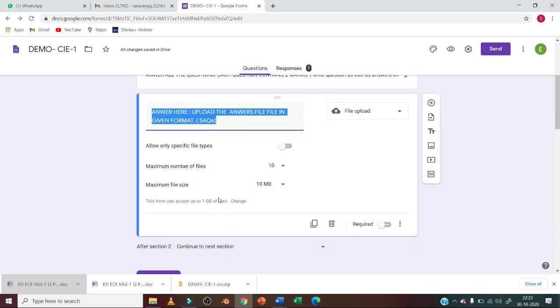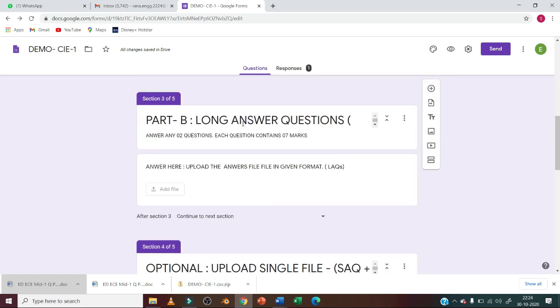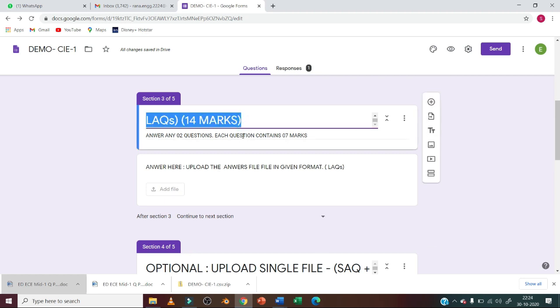If it is on 1 paper or 2 paper, you can club it. Mostly your answers will be covered on page 1 and page 2 that you can combine and upload. If you are not able to combine, you can upload on various pages. Upload page 1, then upload second page, then third page and so on. Similarly, part B. In part B you can upload the LAQs. LAQs may have again another 4 to 5 papers depending on your answer. That part you will upload here.